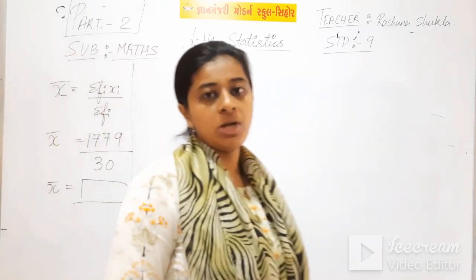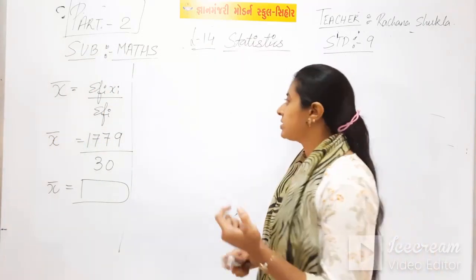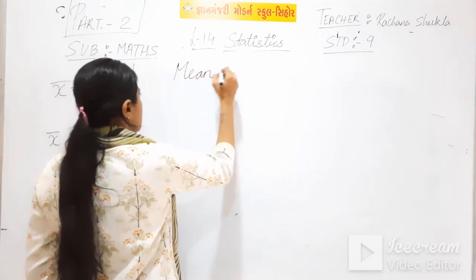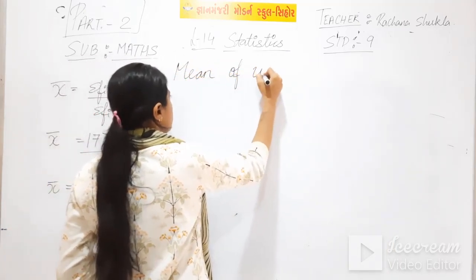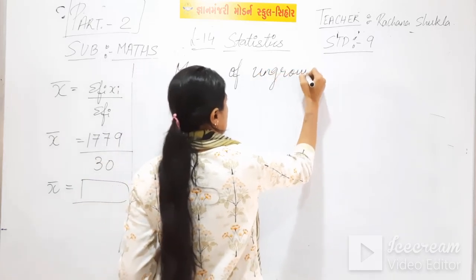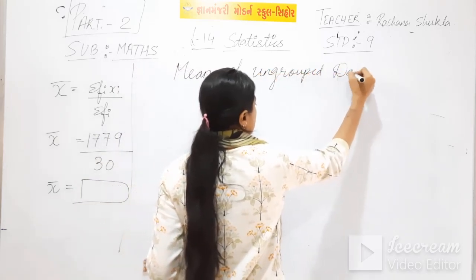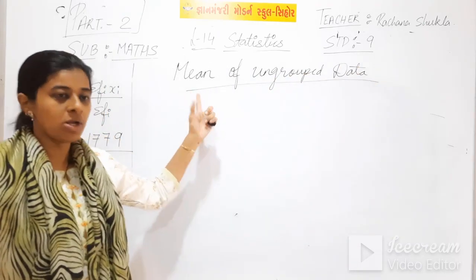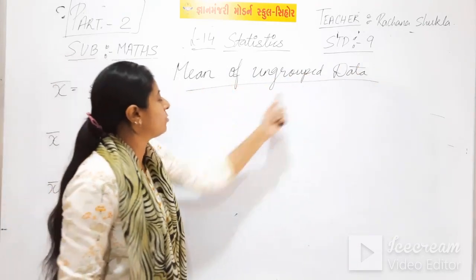The first formula we studied about mean was mean of ungrouped data. What was the first formula? Mean of ungrouped data.